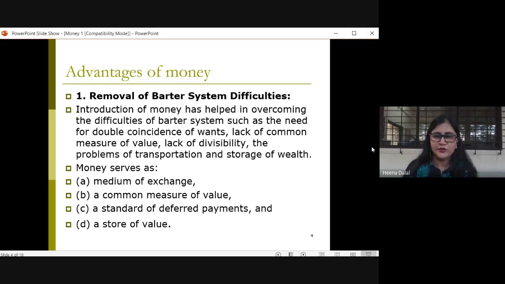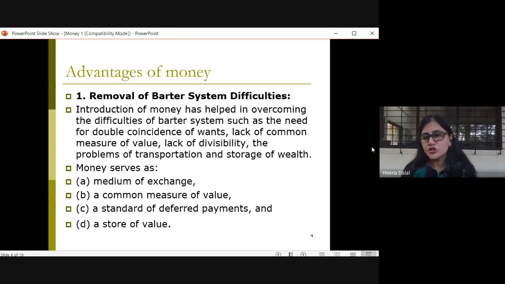It was very difficult to divide the articles or the commodities, so the problem is lack of divisibility. Yes, another problem, the problem of transportation. It was very difficult to transport the cattle from one place to another, right? And there was a problem of storage. So to overcome all these problems, money was invented.